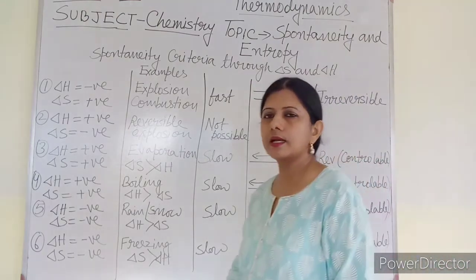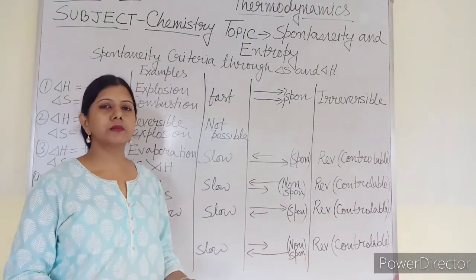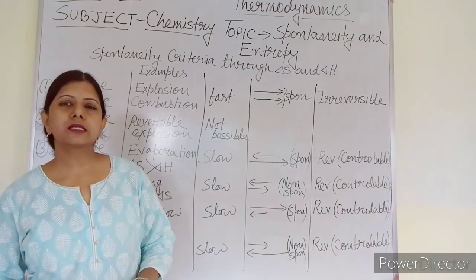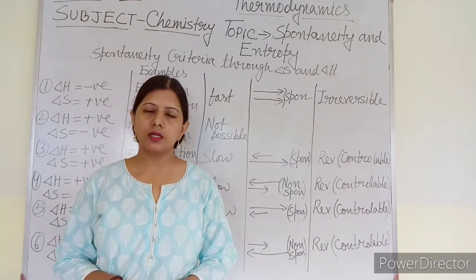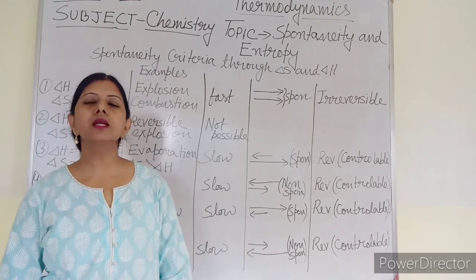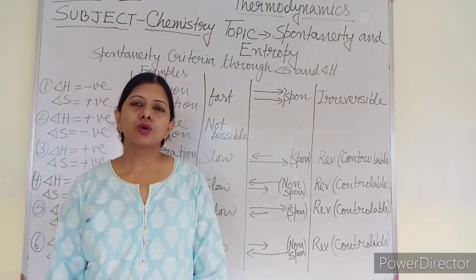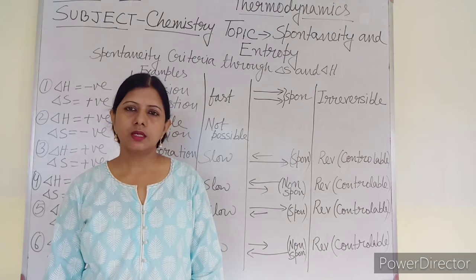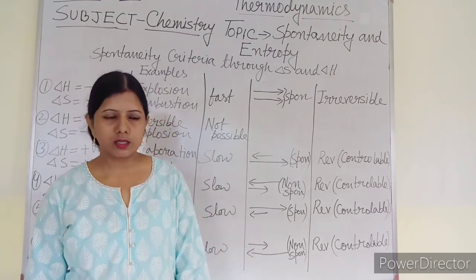Now another example which I have not given here but I am asking you, that is changing milk into curd. In which category can we keep it? Changing milk into curd. So delta H will be what? And delta S will be what?